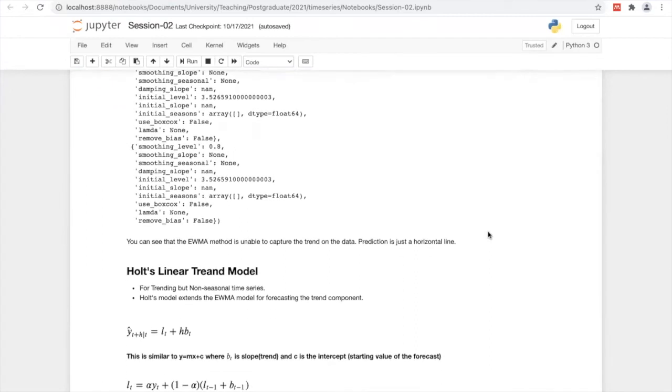Then I'm going to discuss Hall's linear trend model, where we can go with a trending but not the seasonal component.